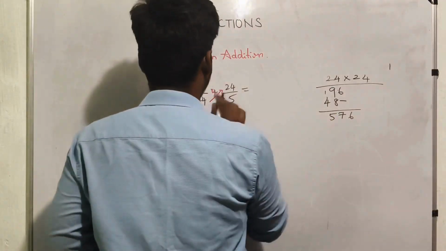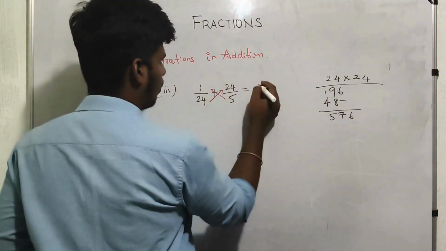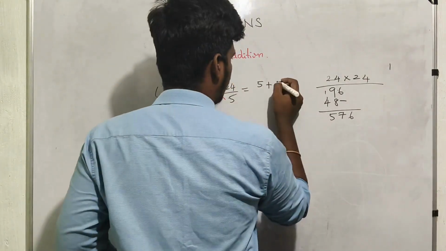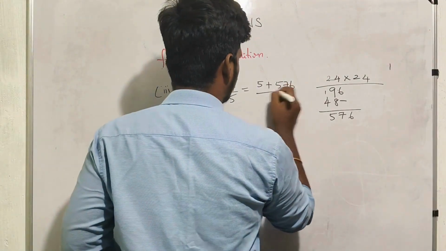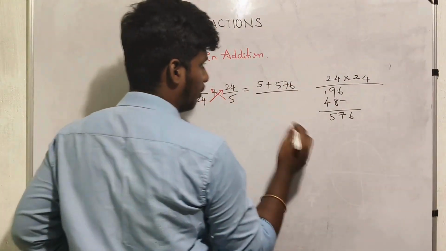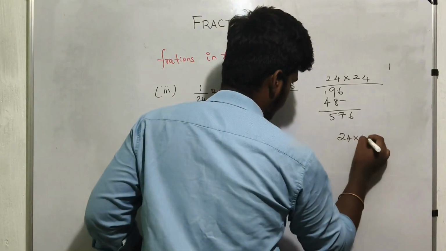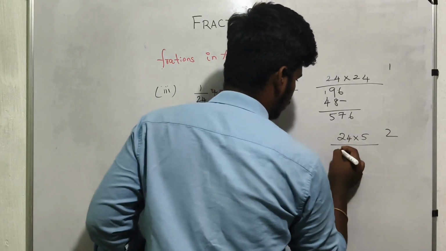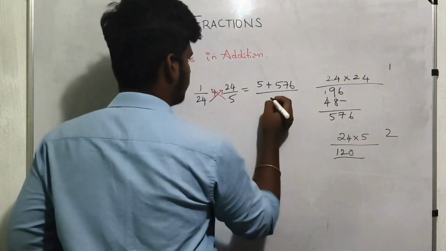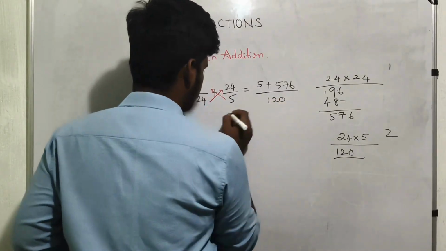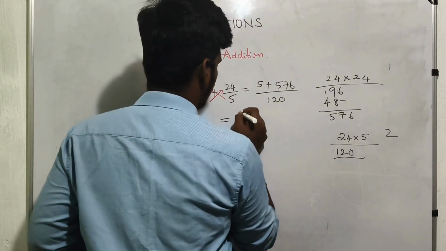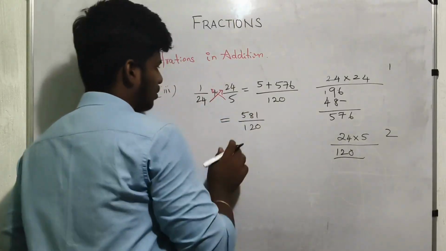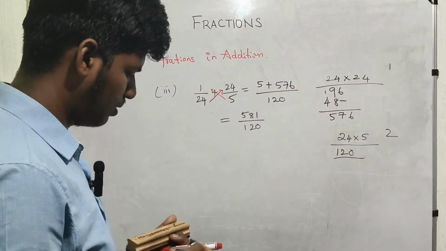So 24 into 24, we get 576, divided by 24 into 5, which is 120. So the final answer, adding these things, we get 581 divided by 120. So this is the answer for this question.